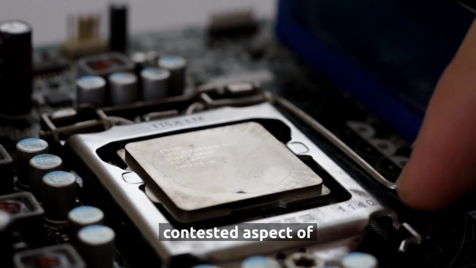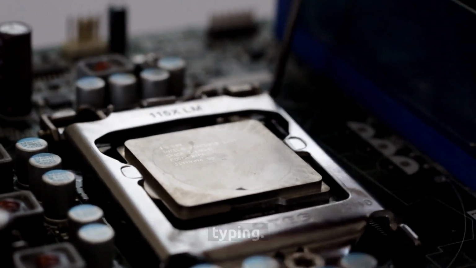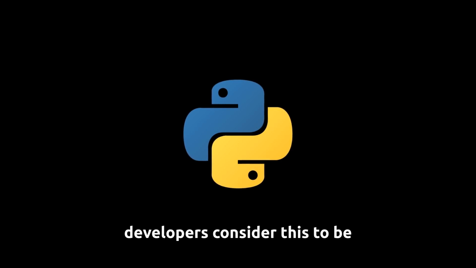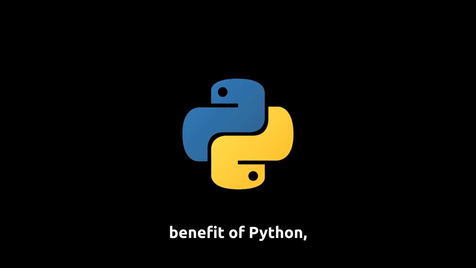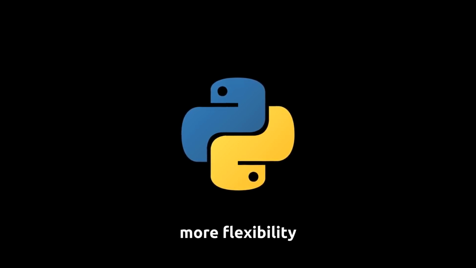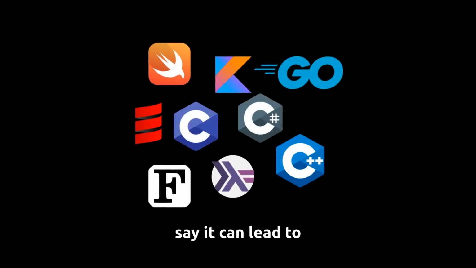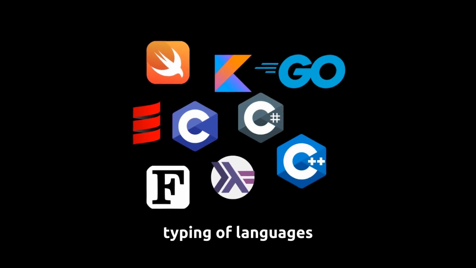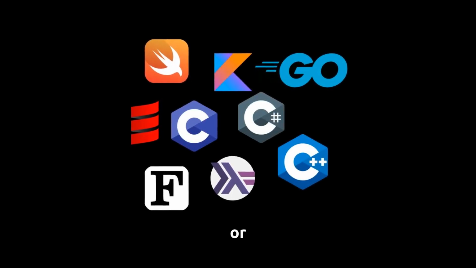Another contested aspect of Python is dynamic typing. Some developers consider this to be a significant benefit of Python, since it allows for more flexibility and shorter development times. Whilst others say it can lead to complex challenges and prefer the static typing of languages such as Java or C++.